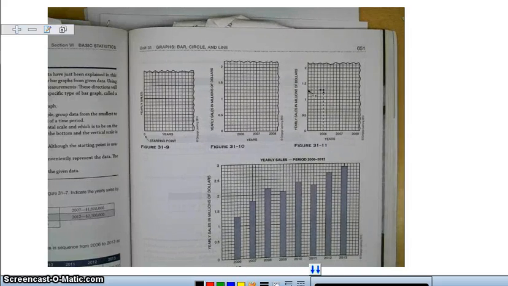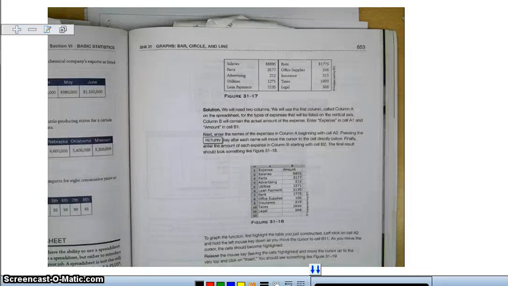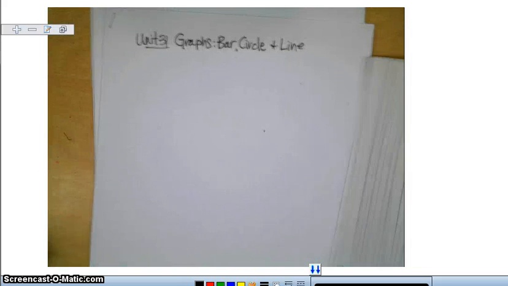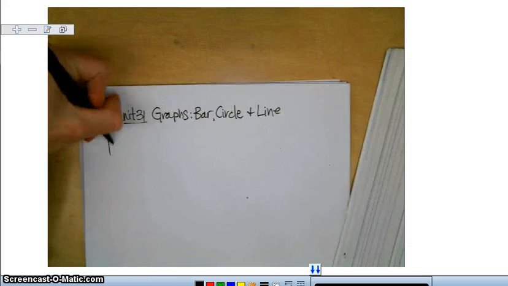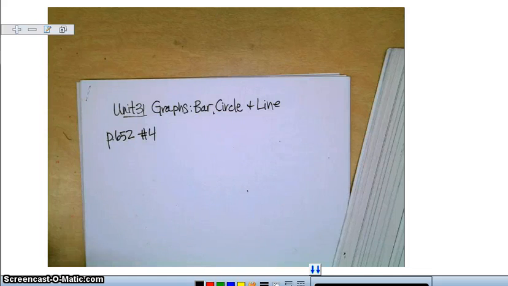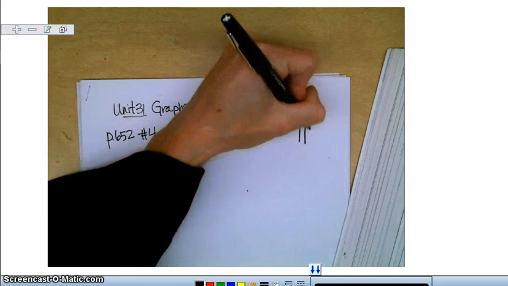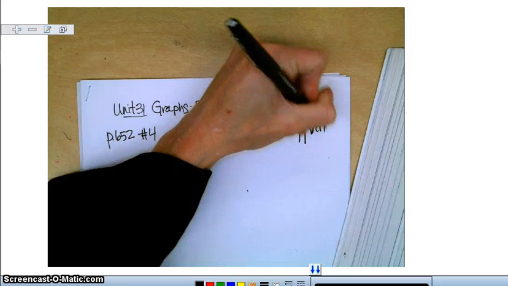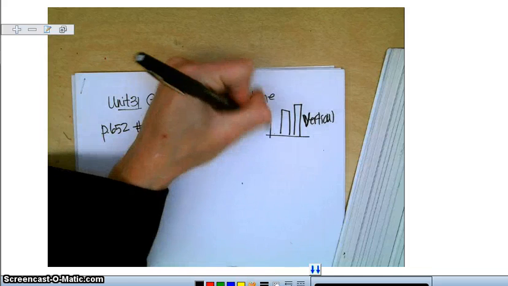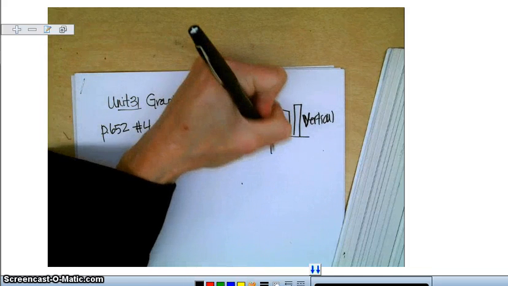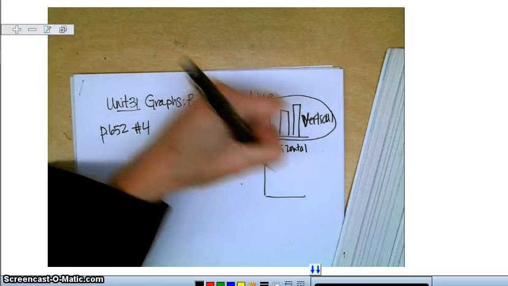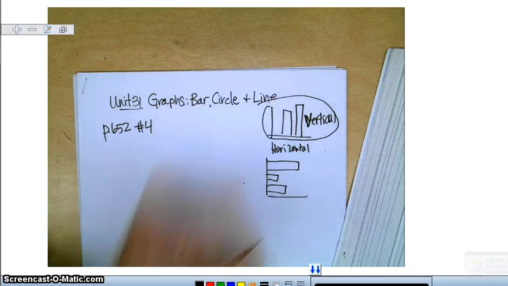So we are going to look at, on page 652, we're going to make a bar graph for number 4. So we're on page 652. We're looking at number 4. We want to draw a vertical bar graph. A vertical bar graph means the bars are going to go up and down. A horizontal bar graph means the bars are going to go horizontal. So that's the difference between the two.